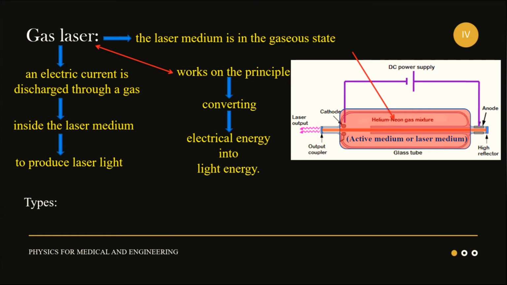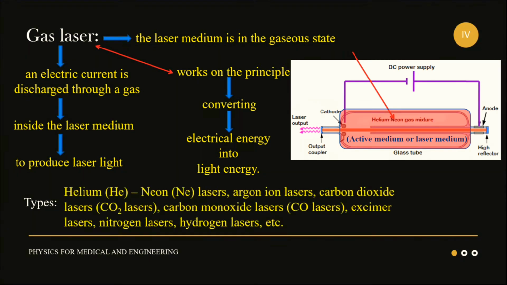Gas lasers are of different types and they are helium neon laser, argon ion laser, carbon dioxide laser, carbon monoxide laser, excimer laser, nitrogen laser, hydrogen laser, etc. The type of gas used to construct the laser medium can determine the laser wavelength or efficiency.